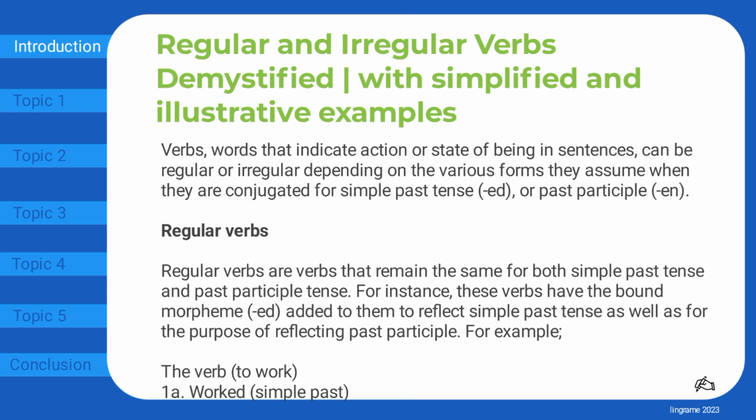Regular verbs. Regular verbs are verbs that remain the same for both simple past tense and past participle tense. For instance, these verbs have the bound morpheme -ed added to them to reflect simple past tense as well as for the purpose of reflecting past participle.